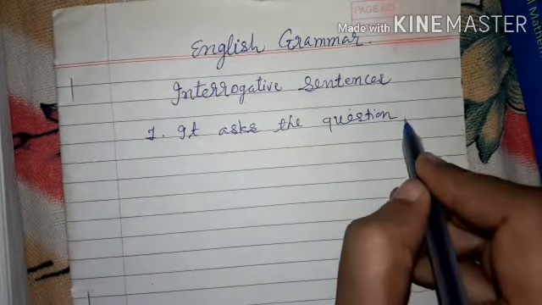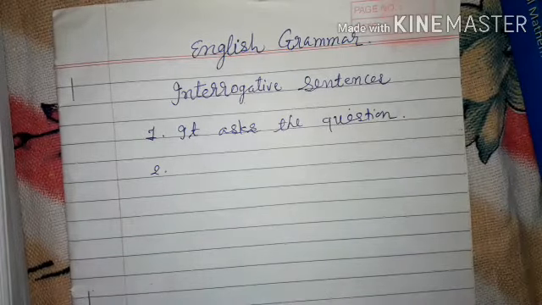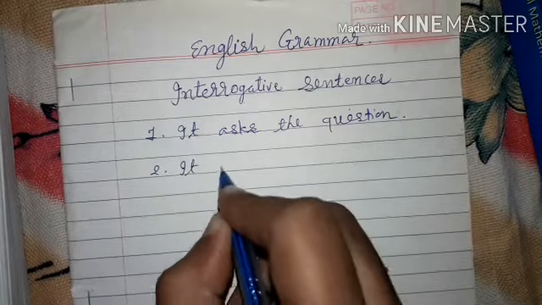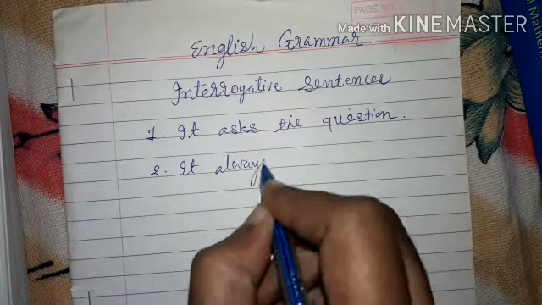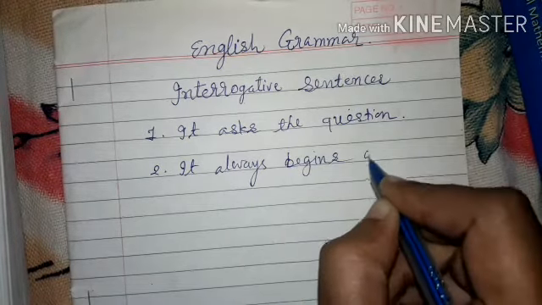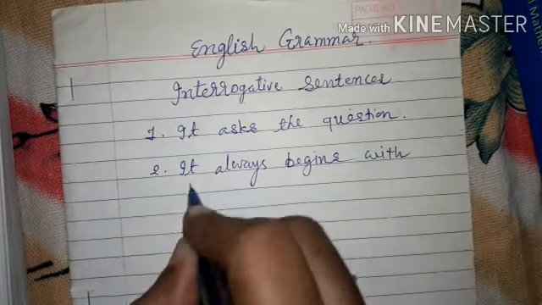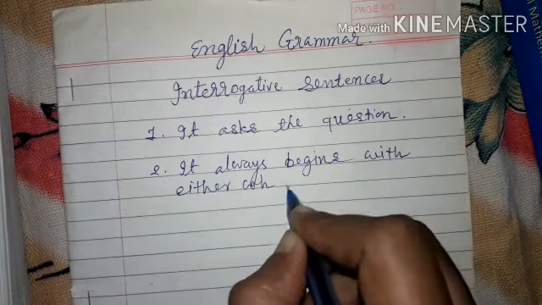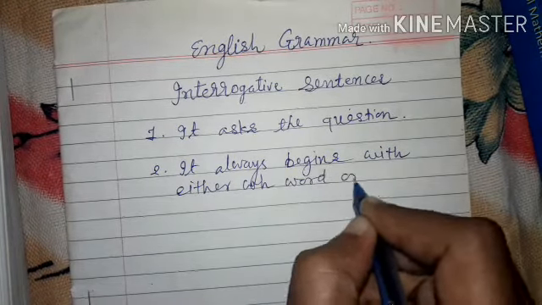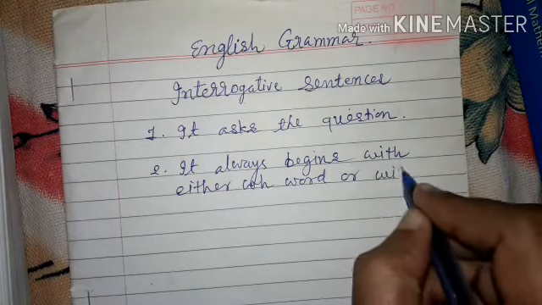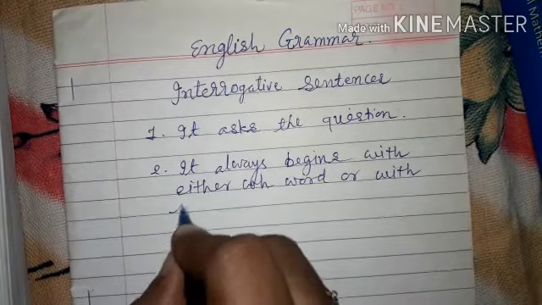Next, point number two, it always begins with either a WH word or with helping verbs.